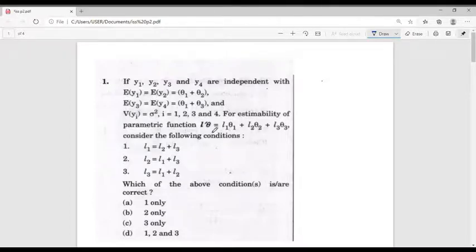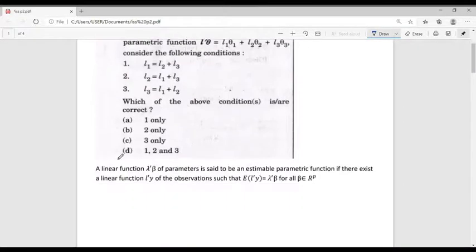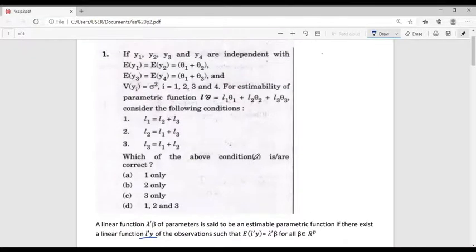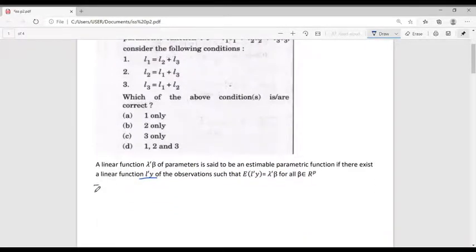Before going to the question, let's see what an estimable parametric function is. A linear function lambda prime beta of parameters is said to be an estimable parametric function if there exists a linear function L prime y of the observations such that the expectation of L prime y equals lambda prime beta for all beta in R2. Now, to solve this question, let's consider the expectation of lambda prime y.